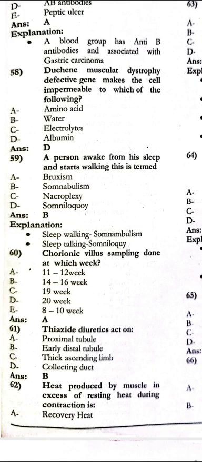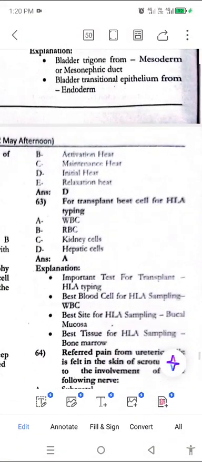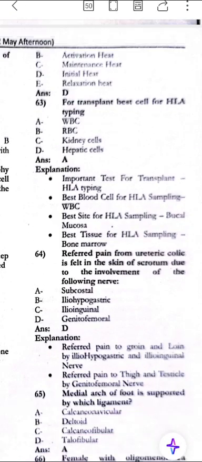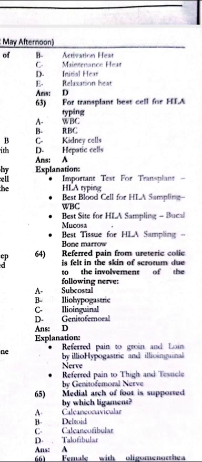Next, the chorionic villus sampling is done at which weeks? That is 11 to 12 weeks. The thiazide diuretics act on the early distal tubules. Heat produced by the muscle in excess of resting heat during contraction is the initial heat. For transplant, best cell for the HLA typing is the white blood cell.